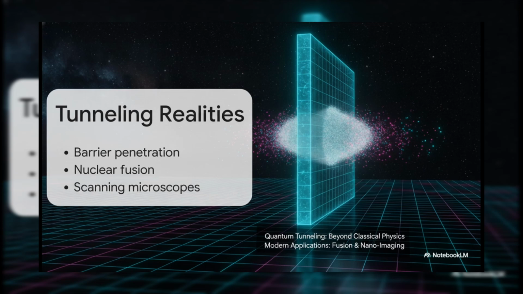It's exactly what drives the nuclear fusion powering our sun. Without quantum tunneling, the sun literally wouldn't have enough energy to ignite. We've even harnessed this magic here on Earth. It's what makes scanning tunneling microscopes possible, allowing scientists to visually map the surface of materials atom by individual atom.